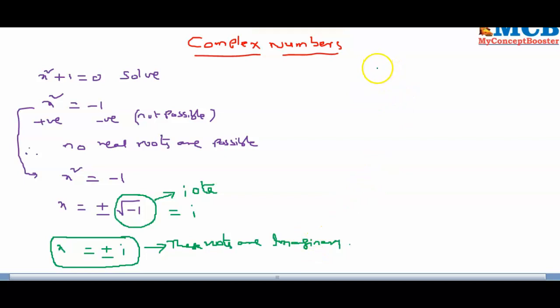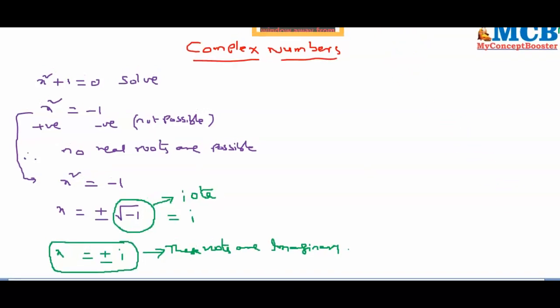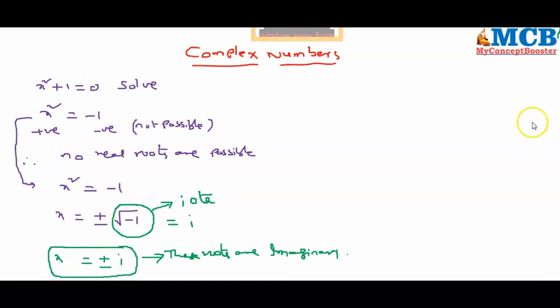So, complex numbers. Until Euler said that root over minus 1 is equal to iota, we used to have only real numbers. But the entire number system has been changed with the invention of root over minus 1.